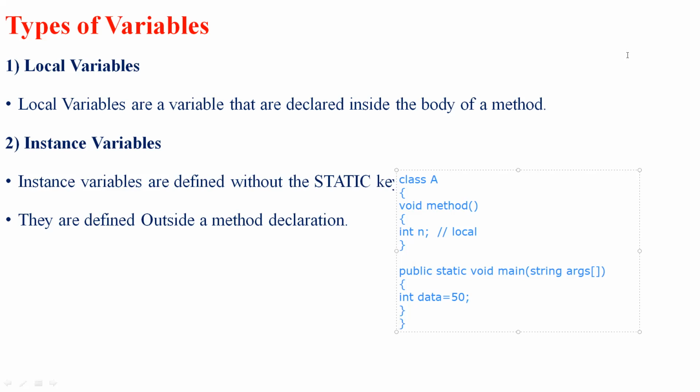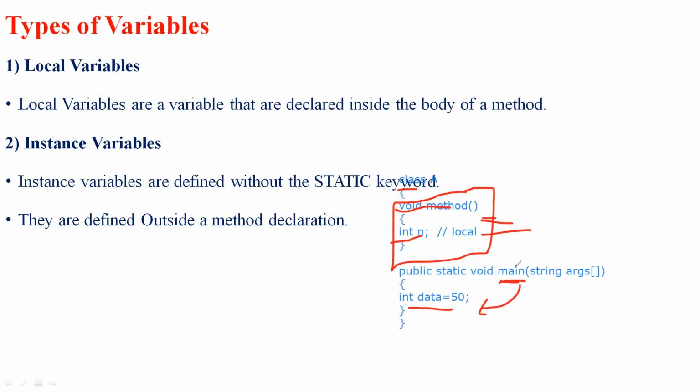Here there's a class and it eventually begins with a method. Inside a method, I declare a variable called int n. So this is only local, visible inside a method. Other than that, I have the main method, inside which I declare a variable called int data equals 50. So this is inside the main, but outside a method, right?